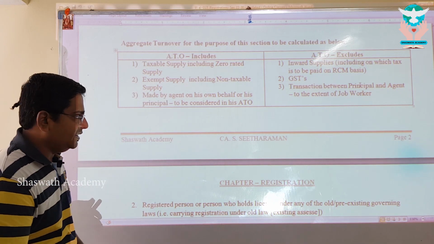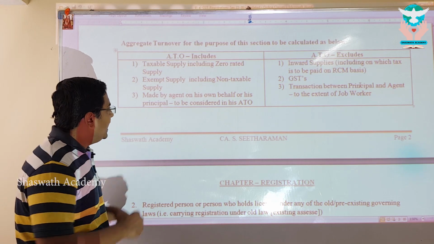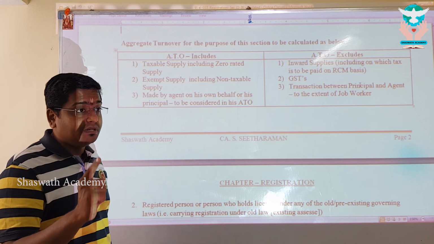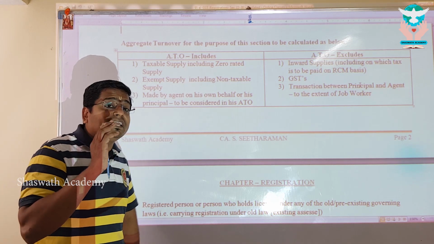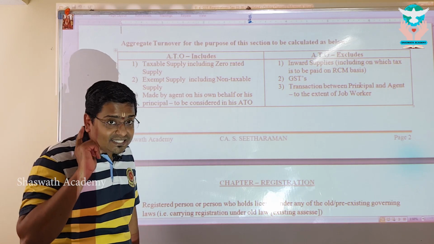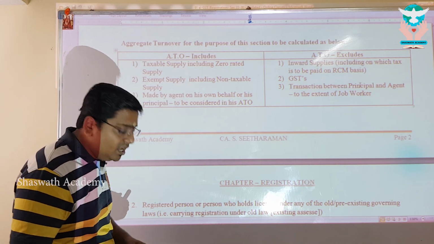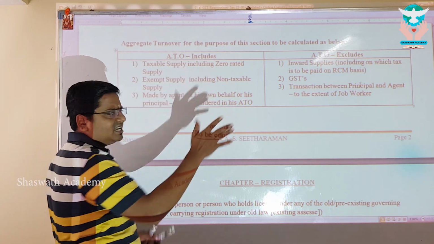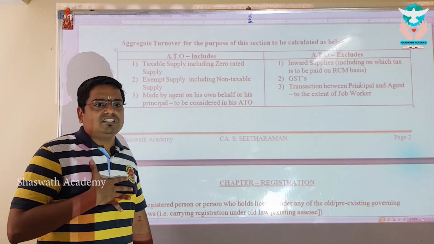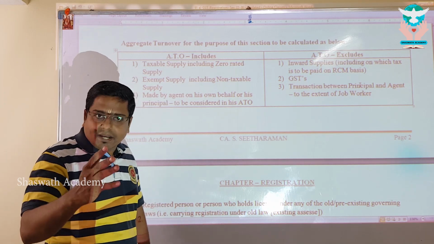Let me explain what this is, my dear. Transaction between principal and agent is a very tricky one, and only whatever the agent makes on behalf of his principal by taking responsibility counts. And now you should recollect, by taking responsibility is the term, you have to recollect section 7(1)(c) read with paragraph 3 of Schedule 1, right? Let me explain how it works. Let's understand we are calculating the aggregate turnover of an agent called Hari. Seetharaman is a principal, right? I am transferring the goods to my agent called Hari, right? How to go about here?